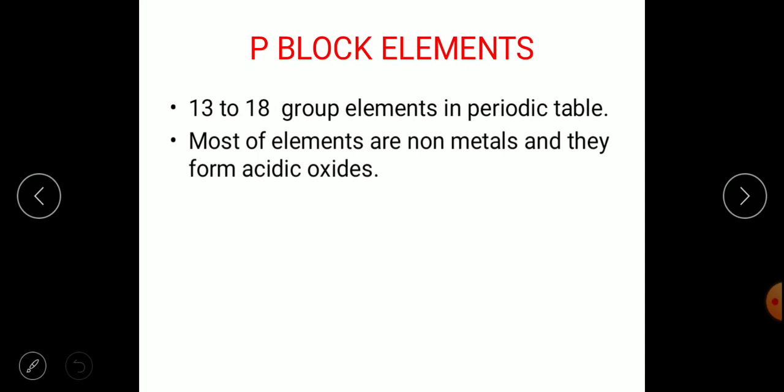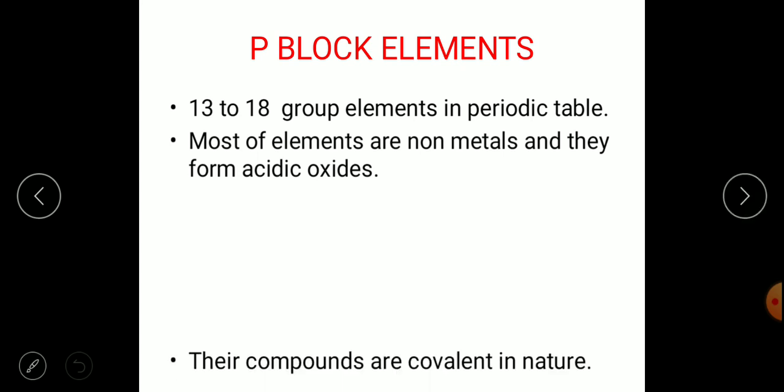That is, at the extreme right end of the periodic table, they are going to form oxides. Their oxides are usually acidic in nature, and they have a non-metallic character. The extreme right end in the periodic table is also called P block elements.